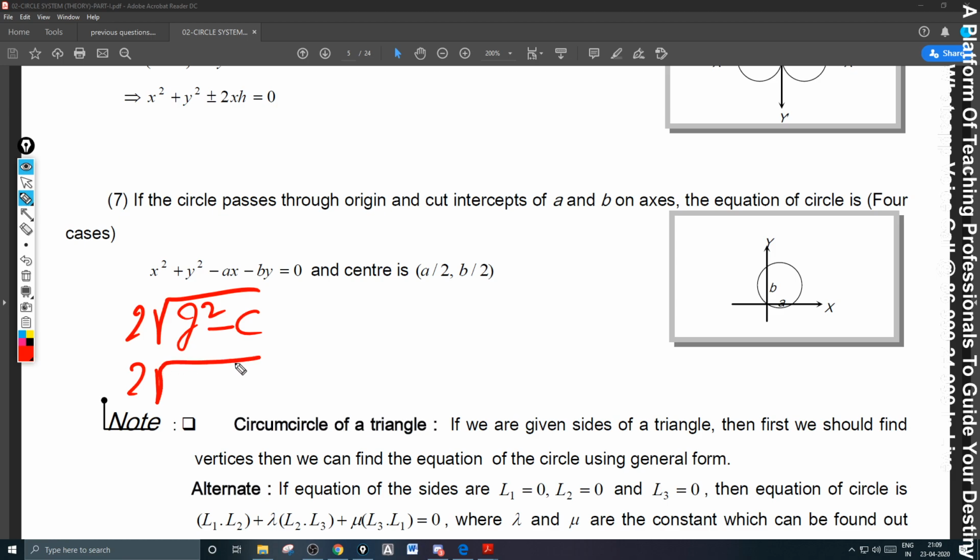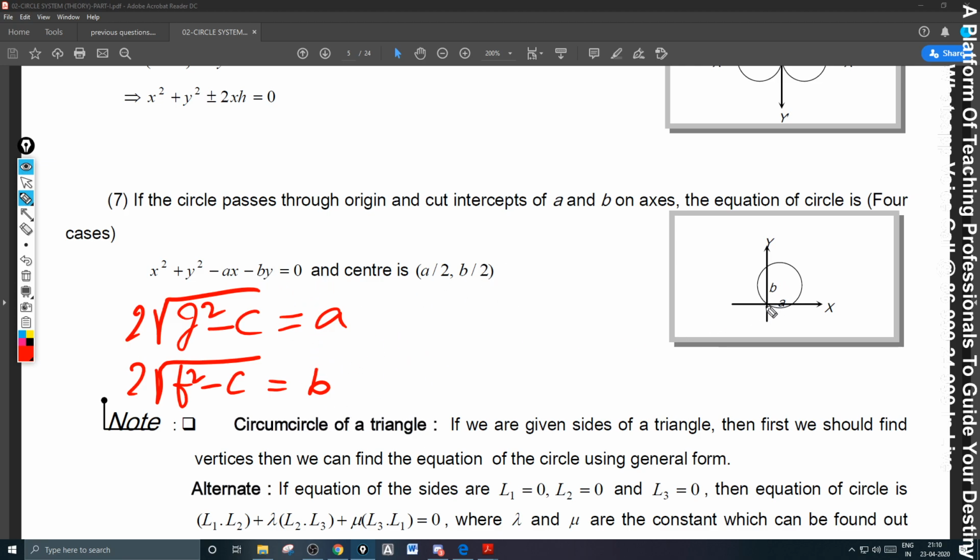Y-intercept made by the circle is 2 root f square minus c. Here he is saying that it cuts off an intercept A and an intercept B, and thereby you will get the center as A by 2 comma B by 2. And you can write the equation of the circle.